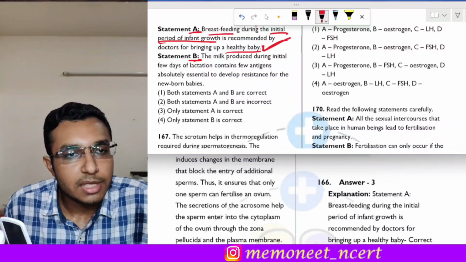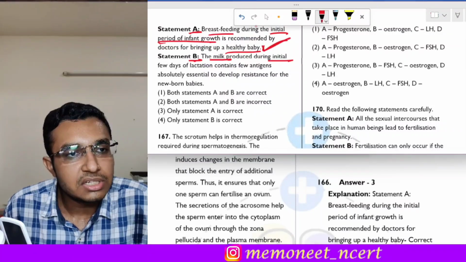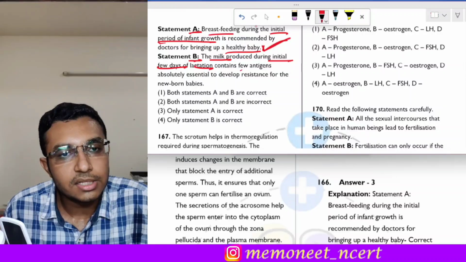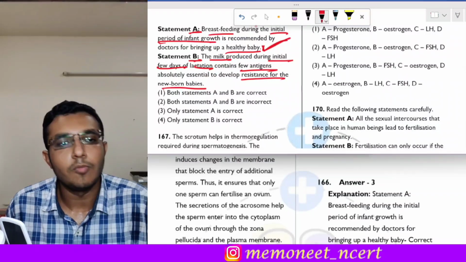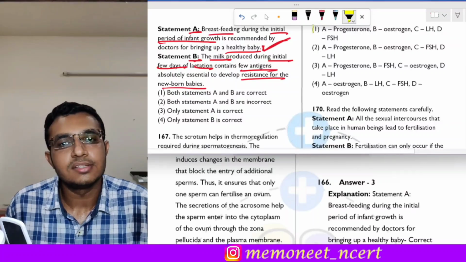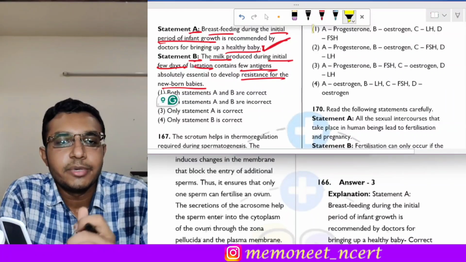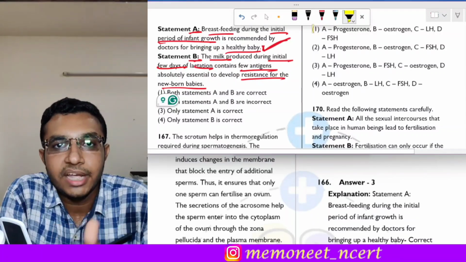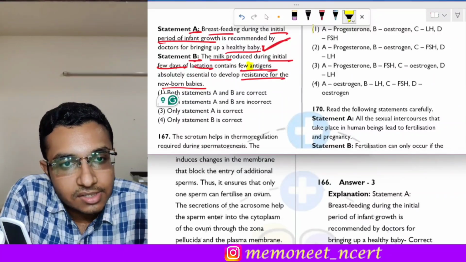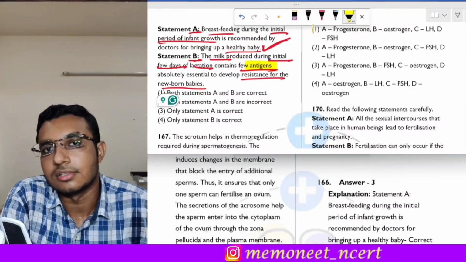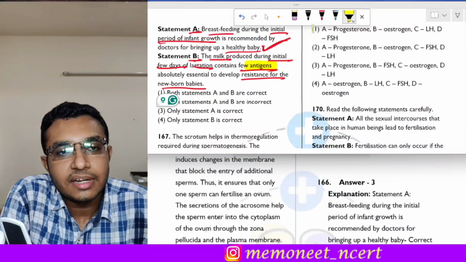Now statement B: the milk produced during the initial few days of lactation contains few antigens absolutely essential to develop resistance for the newborn babies. Is this statement correct? This statement is given here to confuse you. It looks absolutely correct, but there is a single word, antigens. Does the breast milk contain antigens?